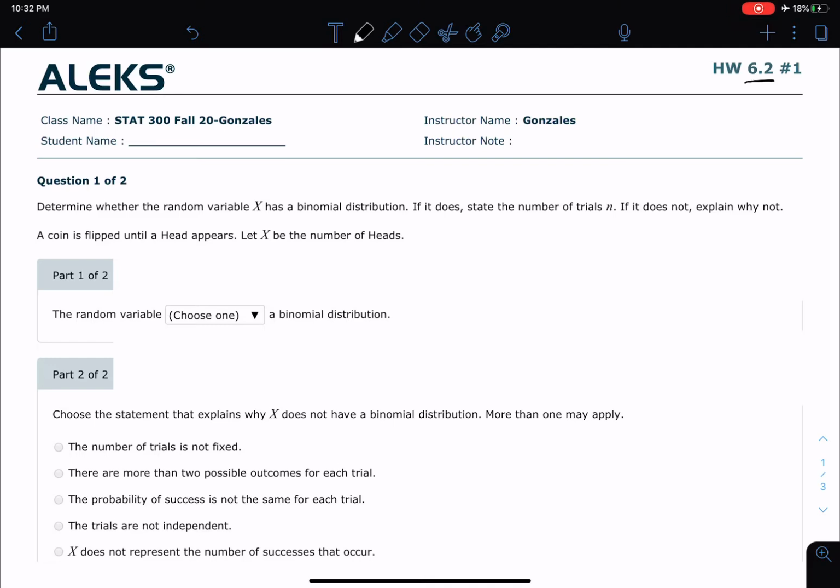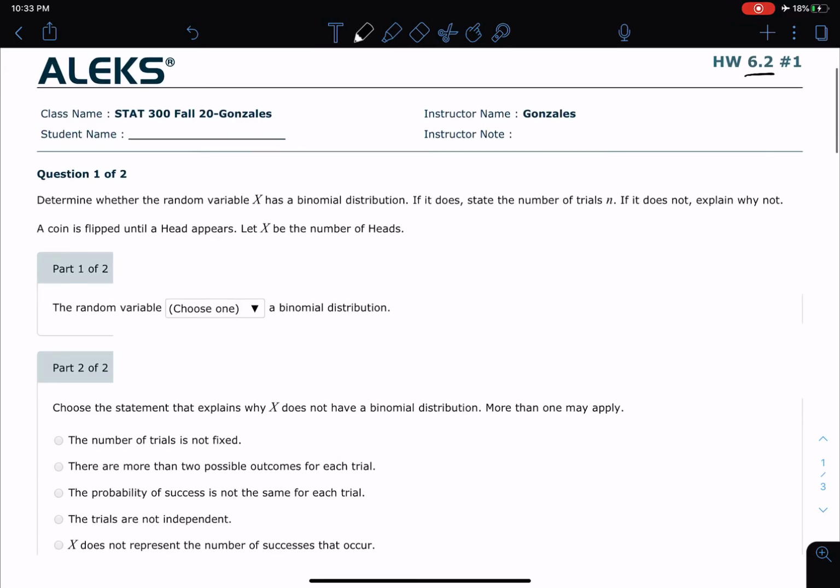First, question number 1 says determine whether the random variable x has a binomial distribution. If it does, state the number of trials n. If it does not, explain why not. Okay, well, here's the problem. It says a coin is flipped until a heads appears. Let x be the number of heads.